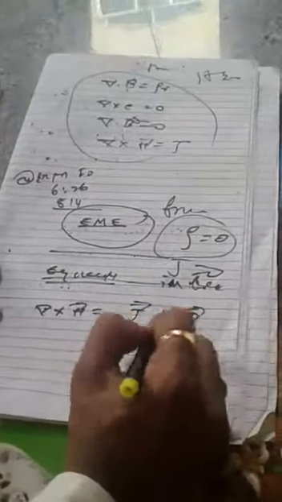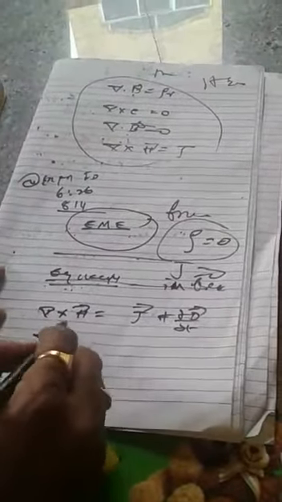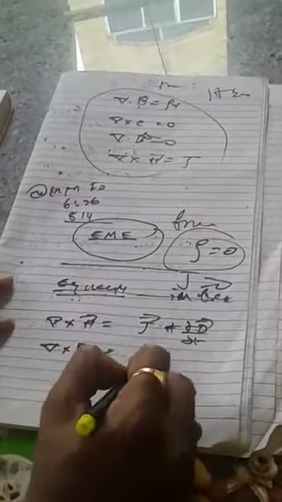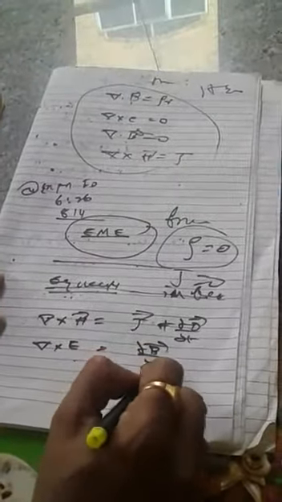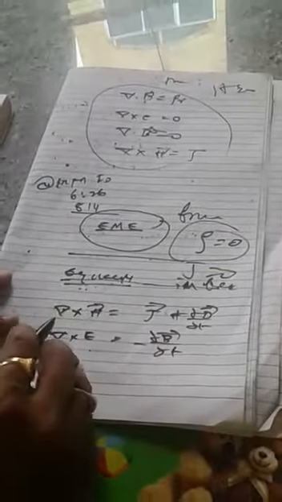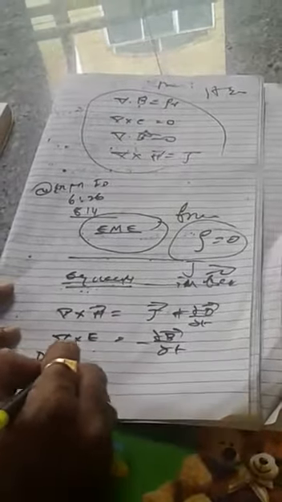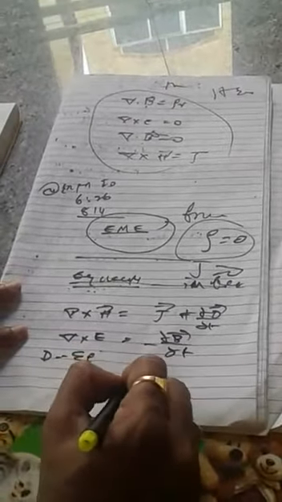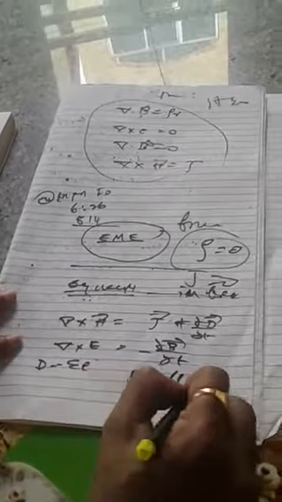Let us consider the Maxwell equations once again. Del cross H is equal to J plus dou D by dou T. We will consider among the four equations these two: one, this, and the other, del cross E equal to minus the rate of change of magnetic field, dou B by dou T. These are the two equations. But we know that D is equal to epsilon into E, and B is equal to mu into H. These are the fundamental relations.